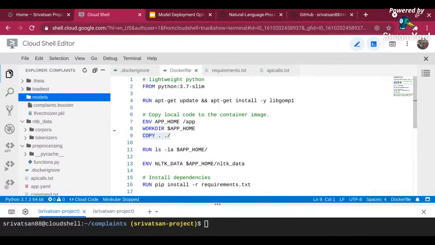But in this case, I'm just copying everything into my container and running it in the container. These are some best practices you want to follow if your model is very bulky, but it's okay if your container size is big as well, as long as it's manageable.